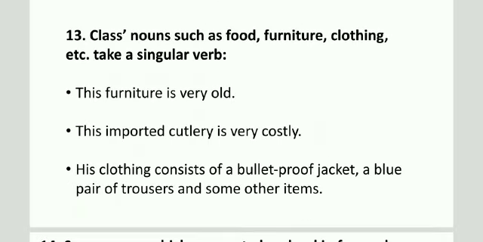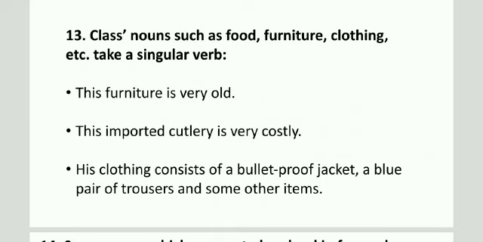Class nouns such as food, furniture, clothing, etc. also take a singular verb. The furniture is very old. Furniture, it may be anything, chair, table, door, window. It will take a singular verb. This imported cutlery is very costly. His clothing consists of a bulletproof jacket, a blue pair of trousers, and some other items. I think you are understanding it very well.